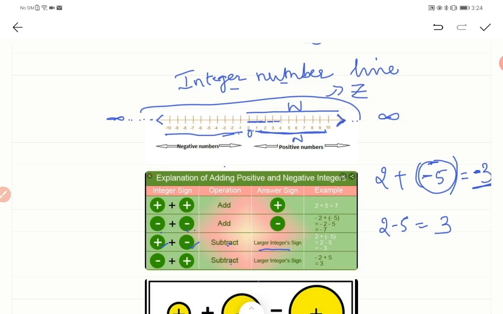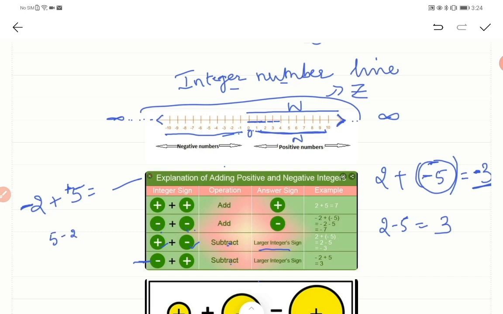Okay, next example, that is the next rule. First number is minus 2, and the next number is plus 5. So minus plus, what you need to do is subtract, right? You are subtracting 5 and 2.